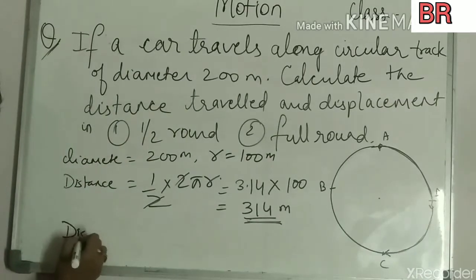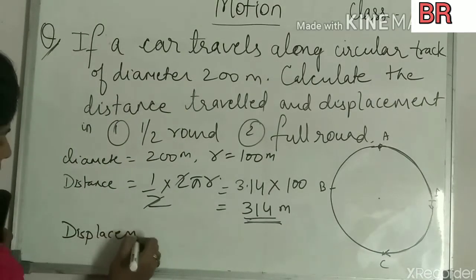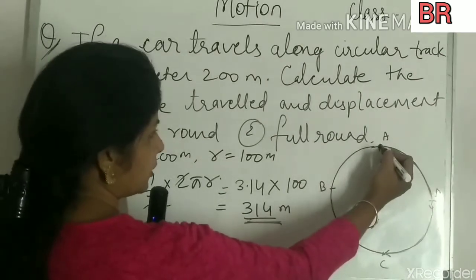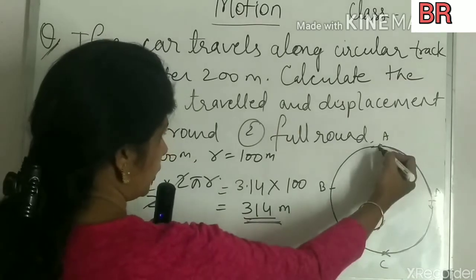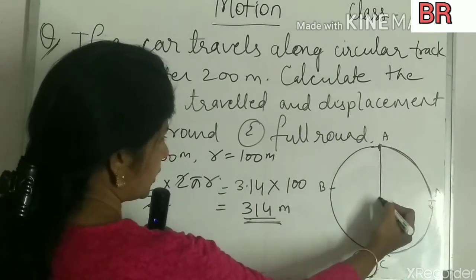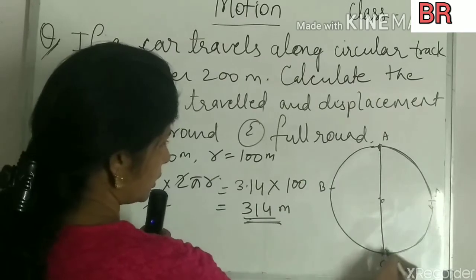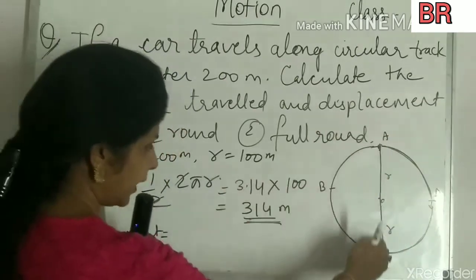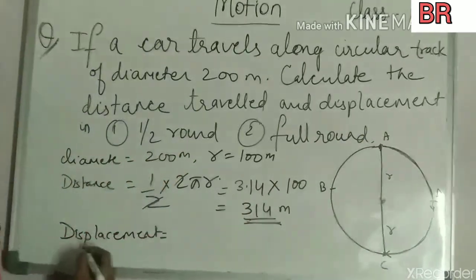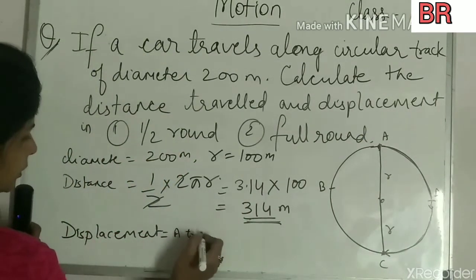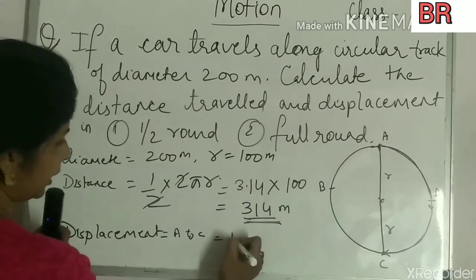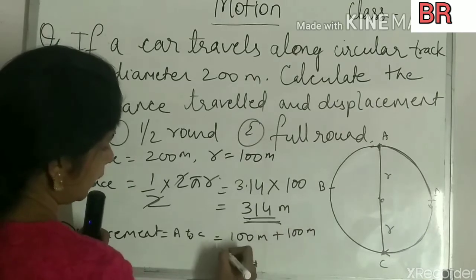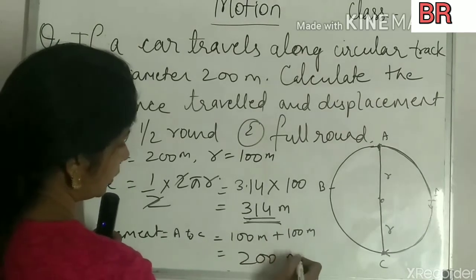And the displacement will be what? According to the definition, it is the actual or shortest distance between A and C. So the shortest distance will be from A to O, the center of the circle, and then to C. This is 1 radius and this is 1 radius. So 2 radius means the diameter of the circle. So the displacement from A to C, the shortest length, will be 100 meter, 1 radius, plus the second radius 100 meter, which is equal to 200 meters.